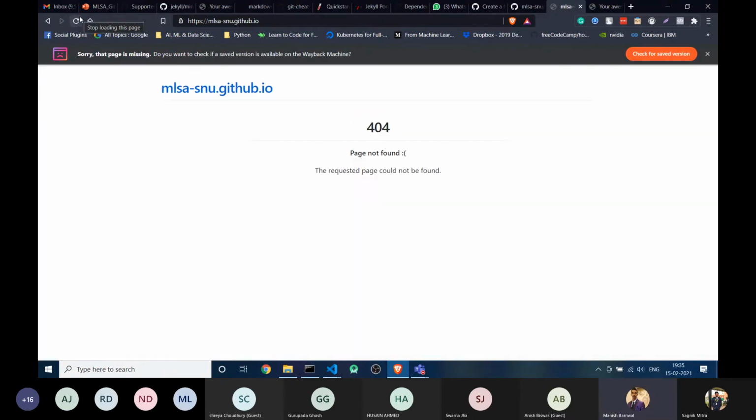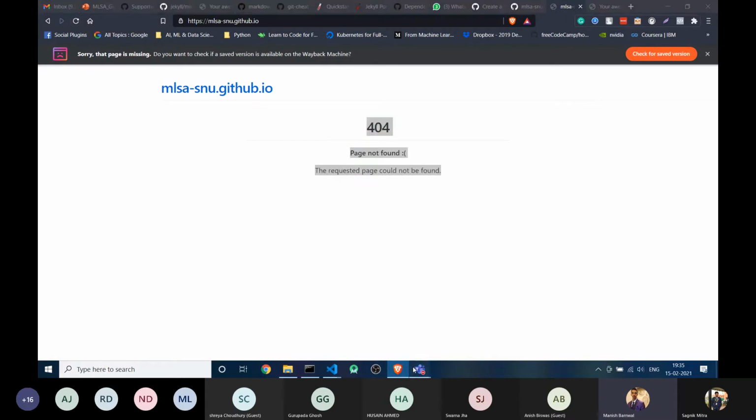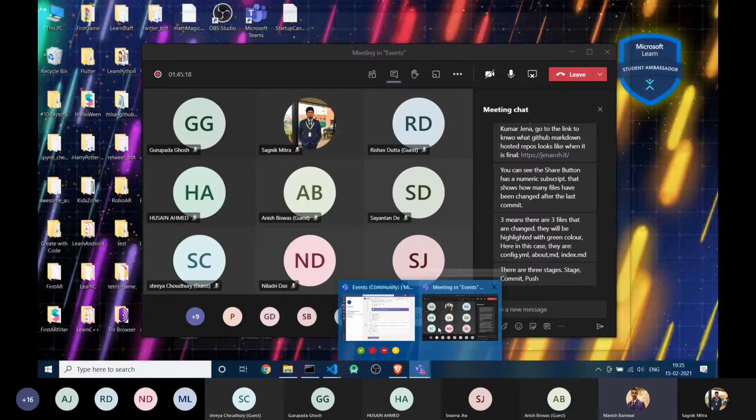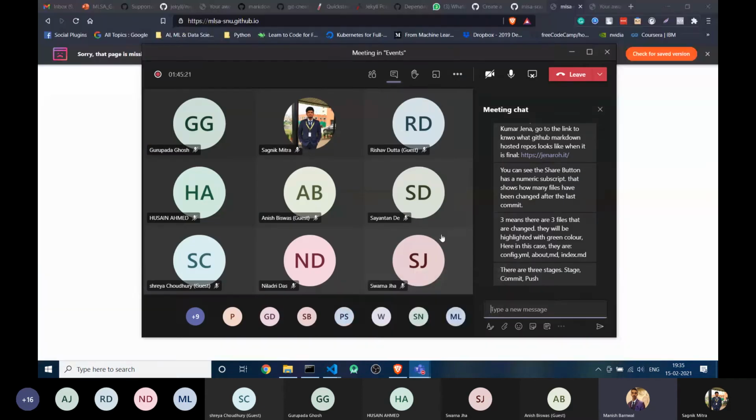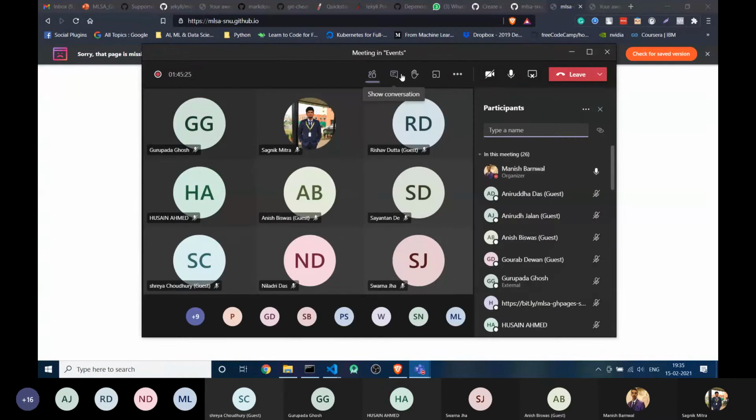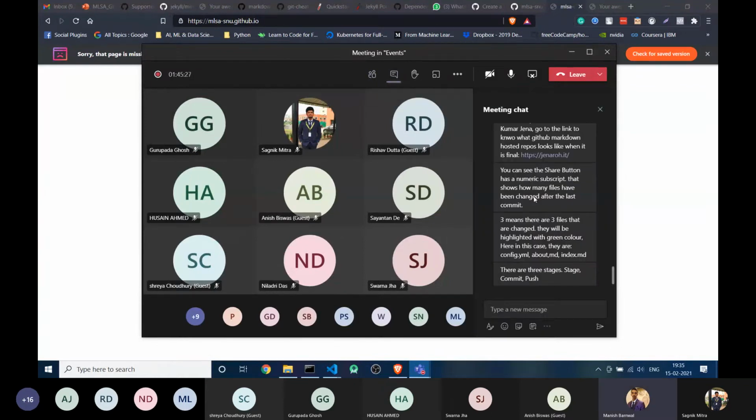Okay, can anybody tell me why this error? Anyone? Why is this 404 error coming? We have done all the things and it's also working fine on our local machine. It's working fine on the local server on my PC, but it's not working when I push this. Anyone?